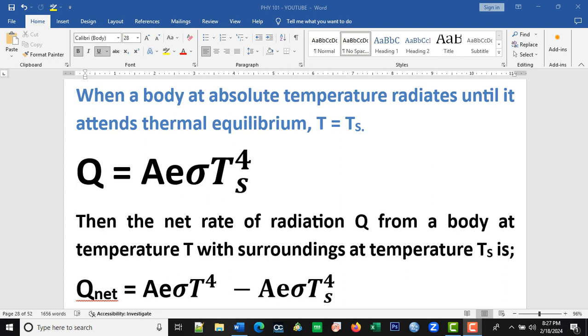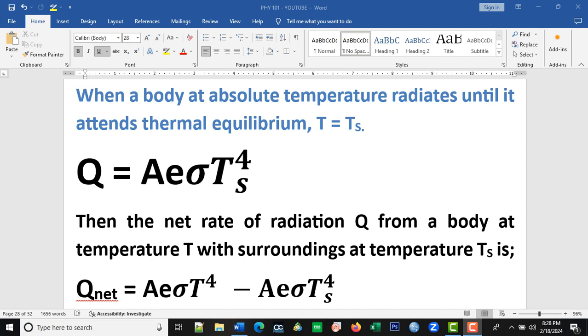The body emits radiation and the temperature of that body is hotter than that of the surrounding. When that body emits radiation, it gets to a particular temperature where the temperature of the body will be equal to the temperature of the surrounding. At that point, one would say that thermal equilibrium has occurred. Thermal equilibrium occurs when the temperature of that body is equal to the temperature of the surrounding.